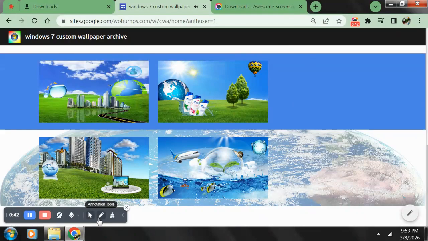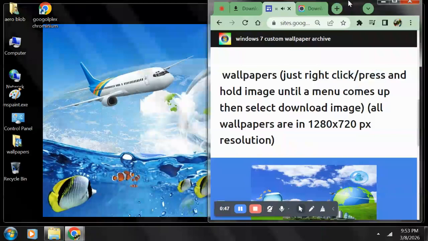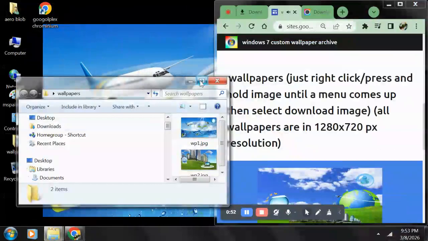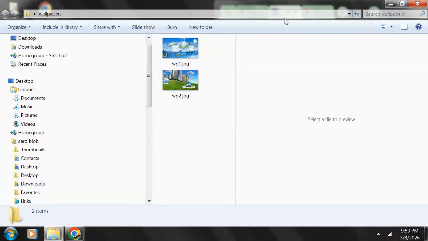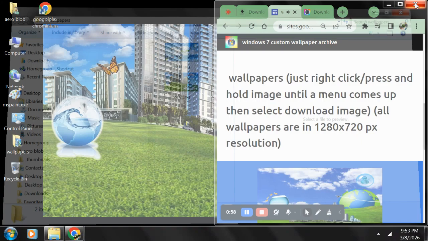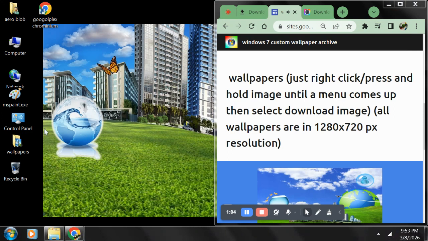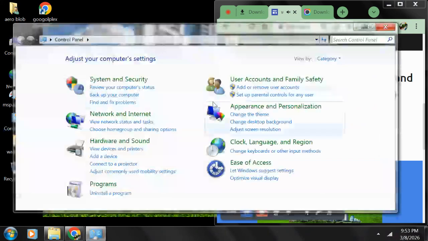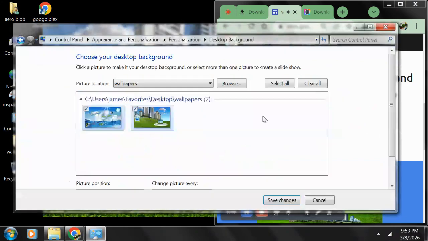Just you wait. Now, I already have 2 of them installed, but once you have downloaded them, I recommend putting them in a specialized folder. So I got my 2 wallpapers there. Once you're done with this, you can right click and select personalize, or you could go into your control panel, adjust your computer settings, go to Appearance and Personalization, and change the desktop background, and select one of these.